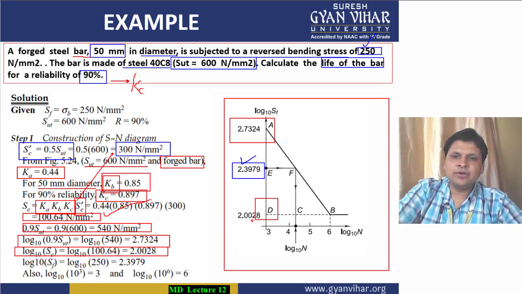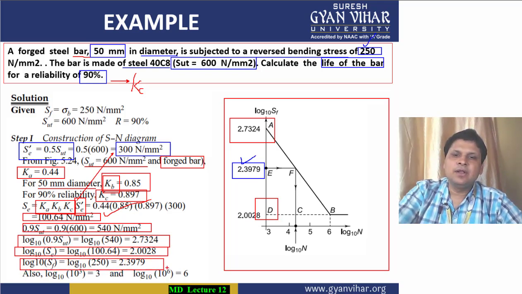It is equal to 2.0028. And then since the fluctuating load value is also given, we will also find its log value, so as to mark that point E on the SN curve.